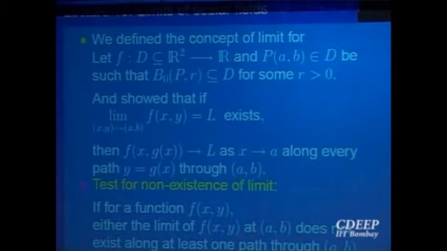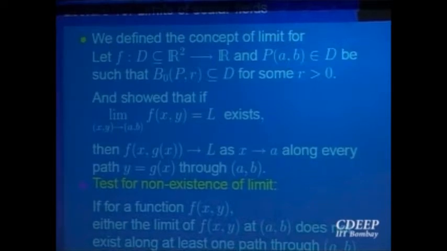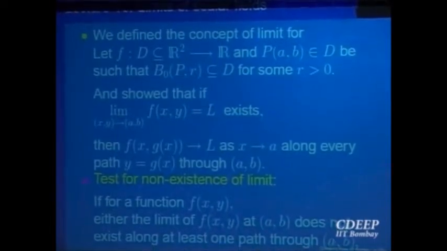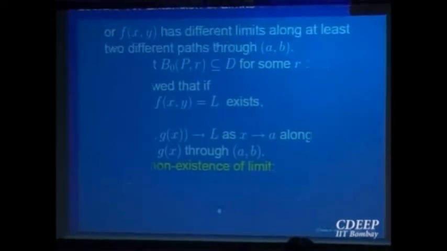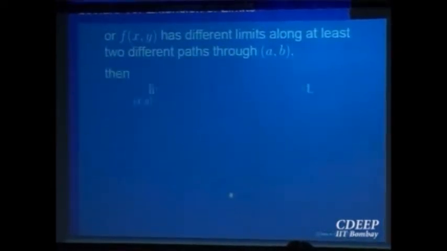This is similar to one variable, where the limit does not exist at a point if either the left or the right limit does not exist, or both exist but are not equal. We saw an example to illustrate that this is a useful concept.